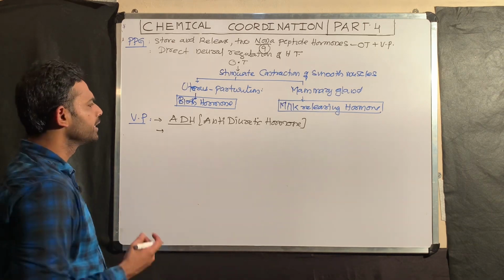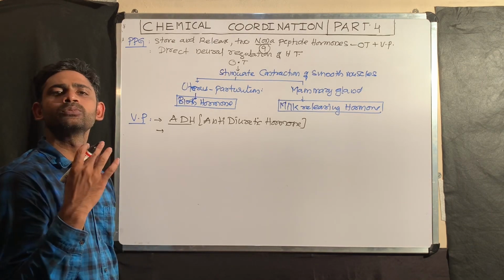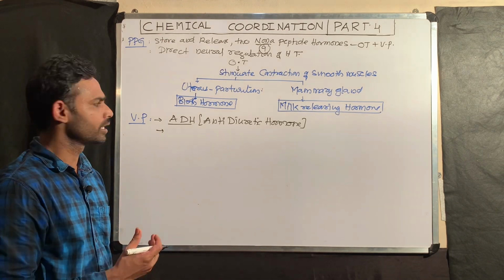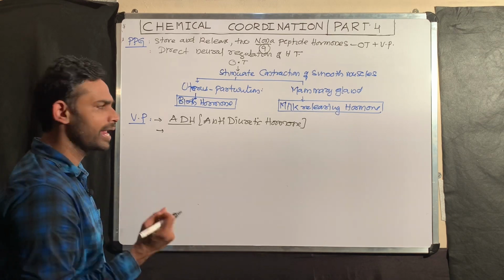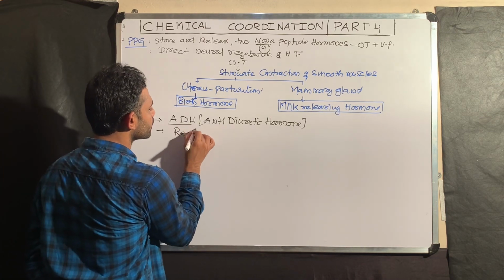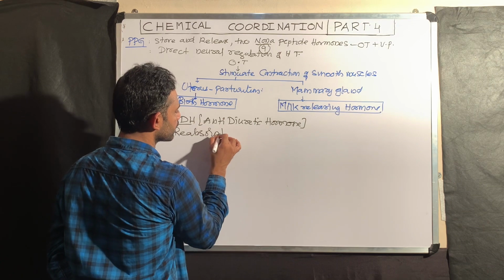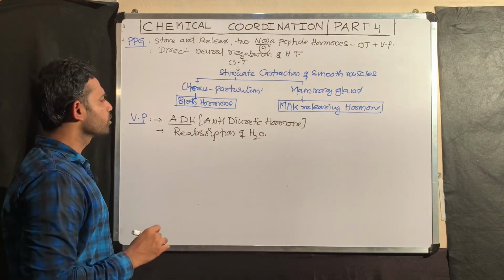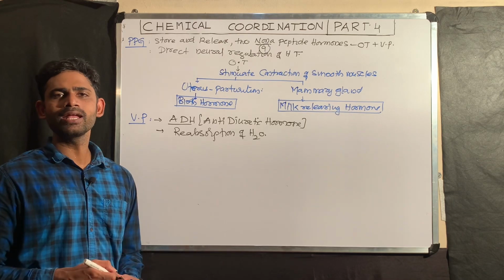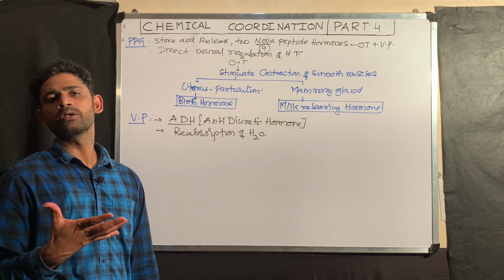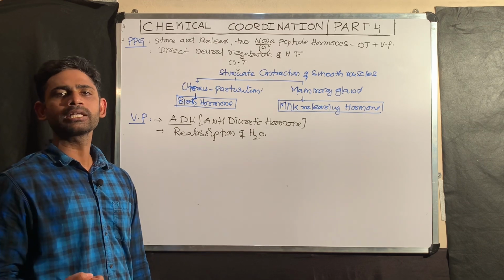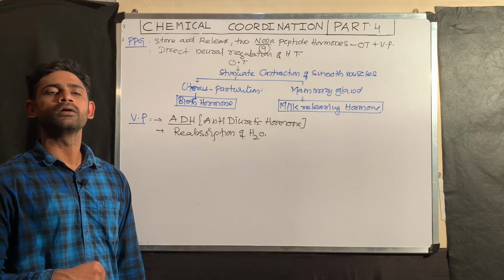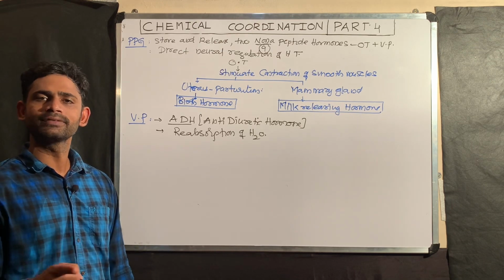There, ADH binds with the receptors present at the DCT of the nephron and causes reabsorption of water. That means vasopressin or ADH is mainly concerned with maintenance of the water balance in our body. It is responsible for reabsorption of water at the DCT of the nephron.